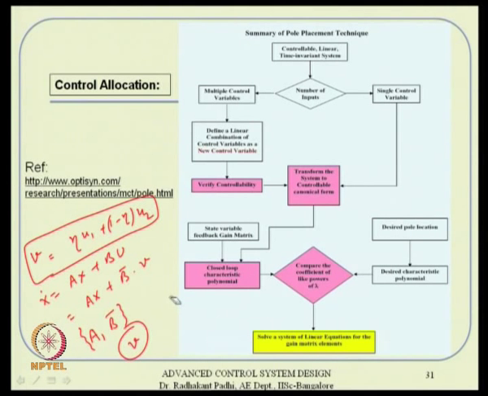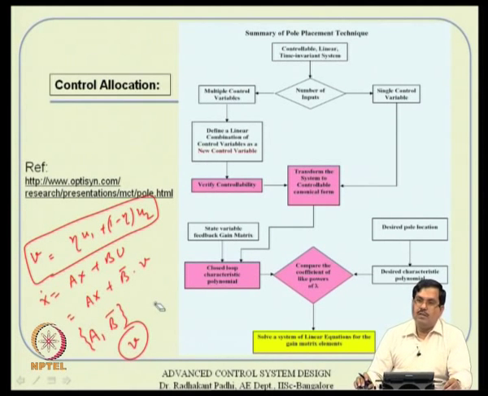But this method is not necessarily guaranteed to work. Suppose you select a different eta, it may suddenly be controllable; for another eta, it may not be controllable. So, you have to do some iterative design to make this approach work. But for single input systems, it is certainly a definite good tool, what we call this pole placement design.